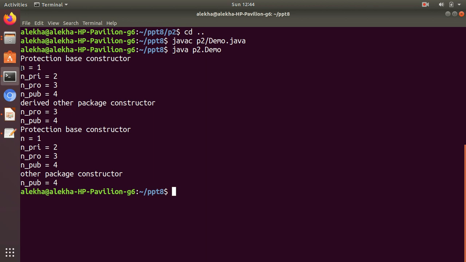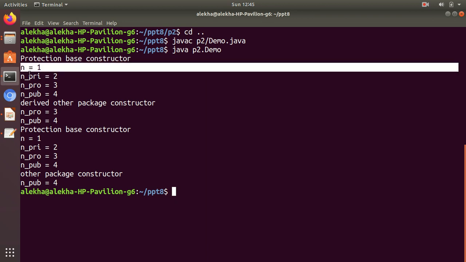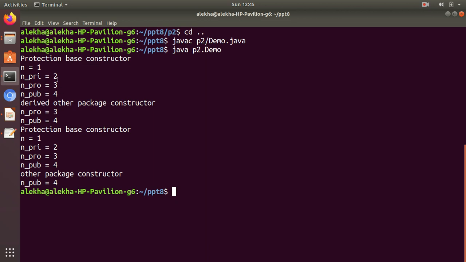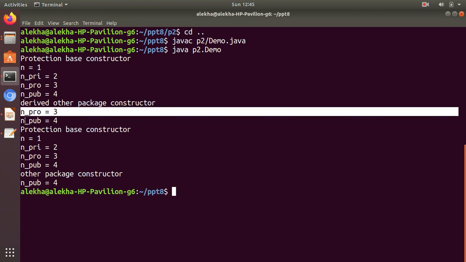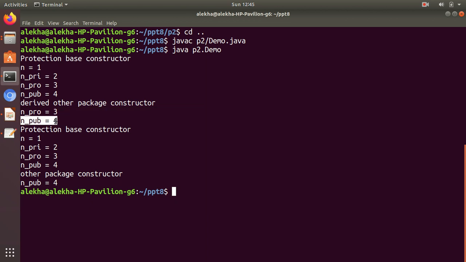So you can see that it is printing all the data members of the protection class: private, protected, and public. Then under derived protection 2, it cannot access this because this is outside the package. So default access is not possible, private is not possible. It can access the protected member as well as the public member. This is over for the protection 2 object.